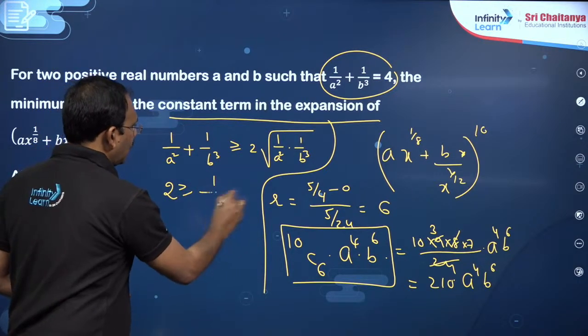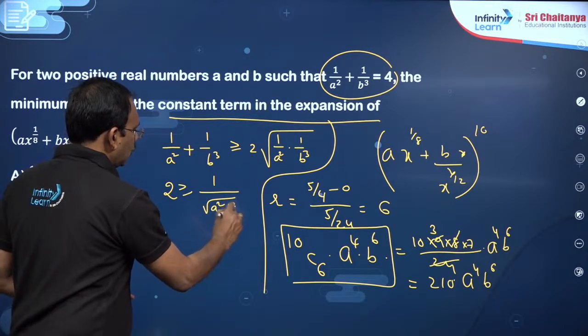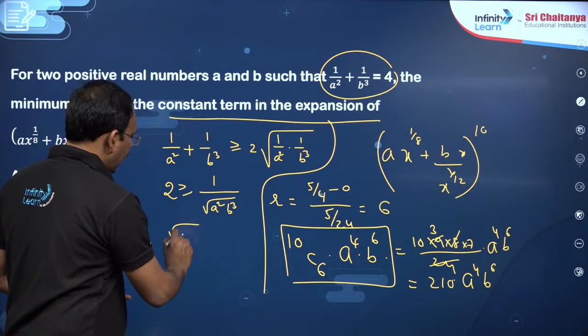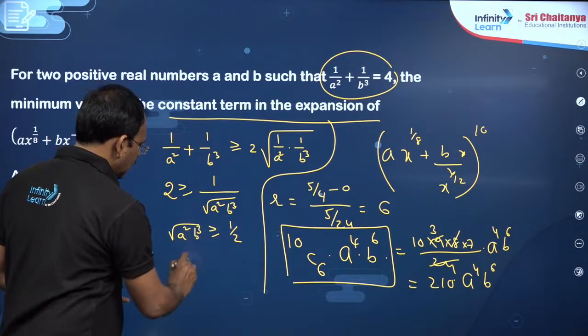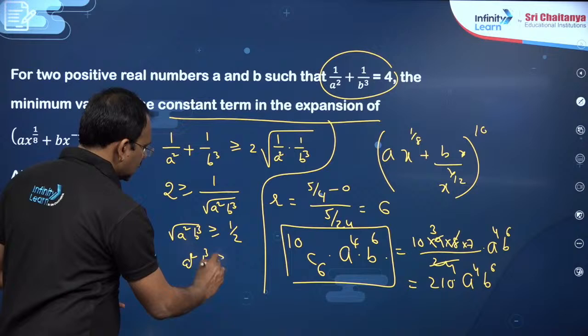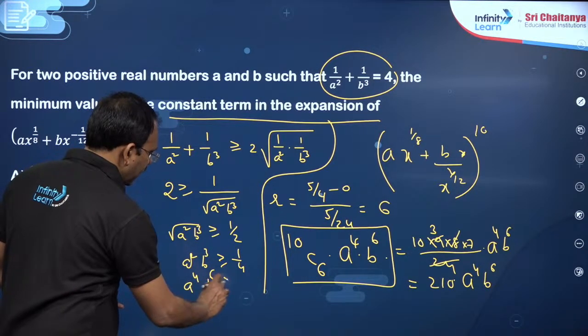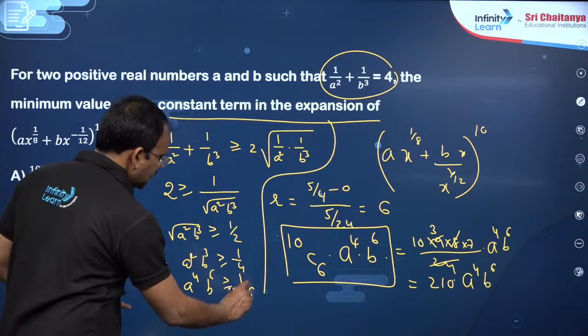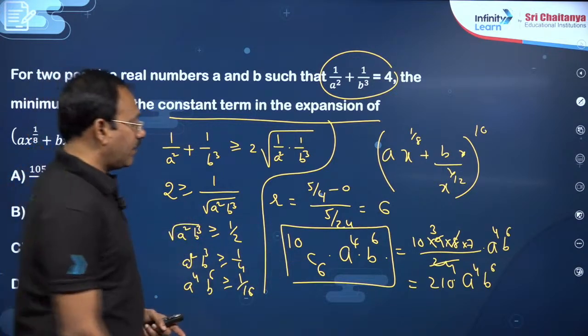to 1 by root of a square b cube. So root of a square b cube is greater than or equal to 1 by 2. So a square b cube is greater than or equal to 1 by 4. Squaring, a power 4 b power 6 is greater than or equal to 1 by 16. So this particular expression's minimum value is 1 by 16.